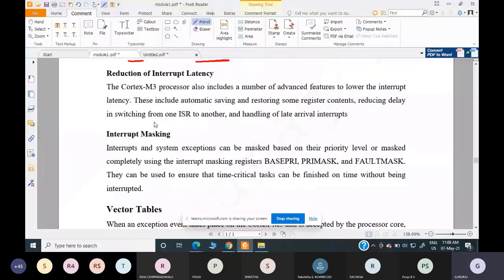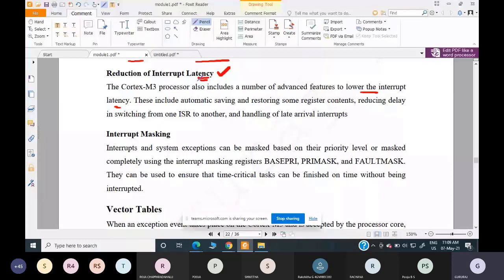So how do you reduce this? One thing is there is nested vectored interrupt support. All the starting addresses are available in the vector table, so you can immediately access the vector table and directly jump to executing the ISR, which will save time compared to software. So obviously it will reduce the latency, the delay. Cortex M3 supports a number of advanced features to lower the interrupt latency. So other features apart from the vector table, which are used to reduce the delay to service the interrupt, are?